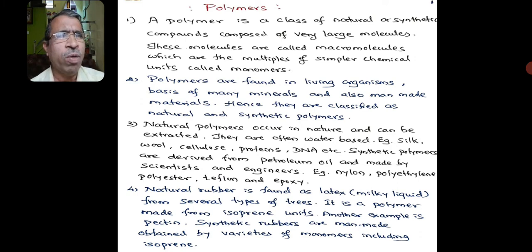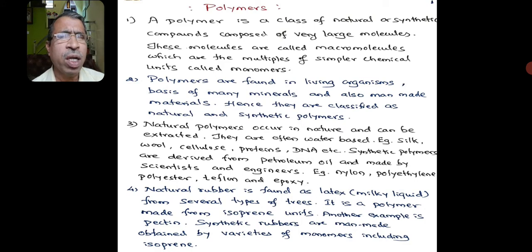Polymers are found in living organisms, and they are the basis of many minerals also. They are also man-made materials. Hence, polymers are classified as natural and synthetic polymers. Students, I have given all these things in terms of points. Try to remember these points.